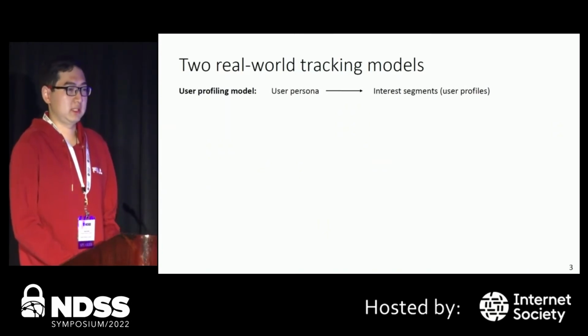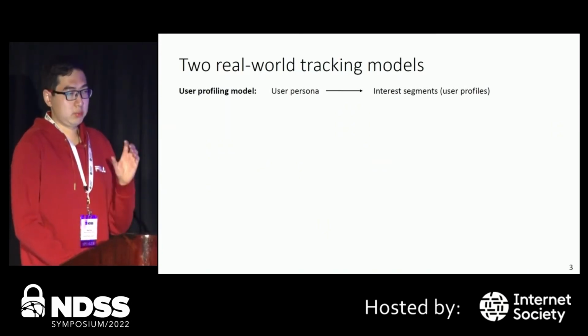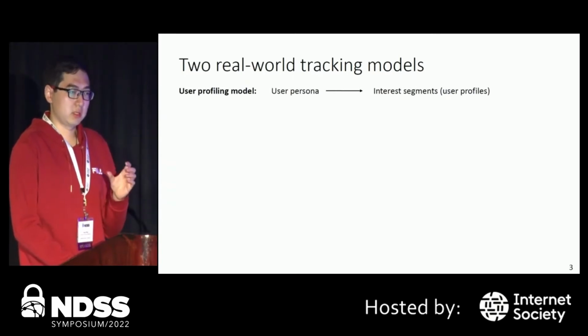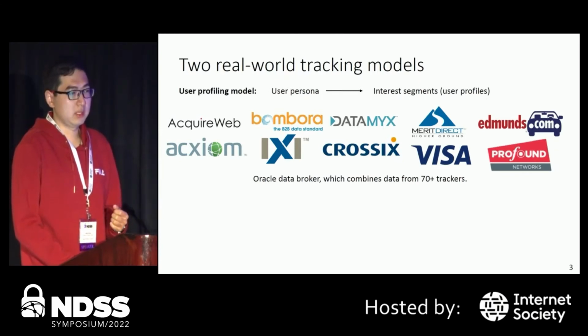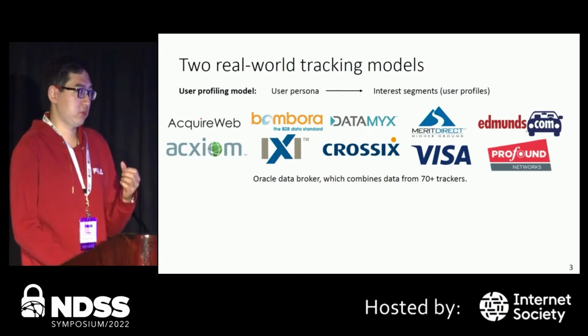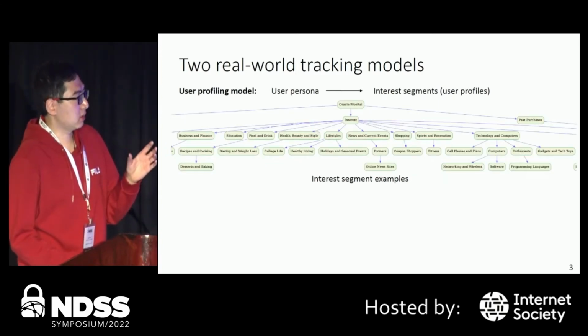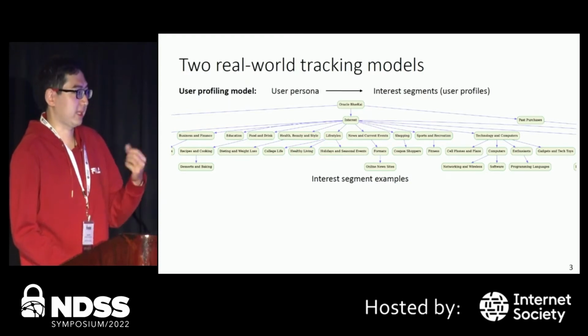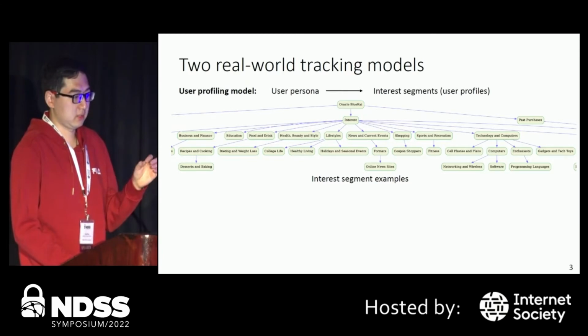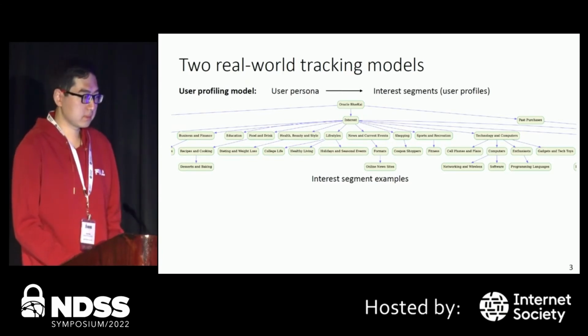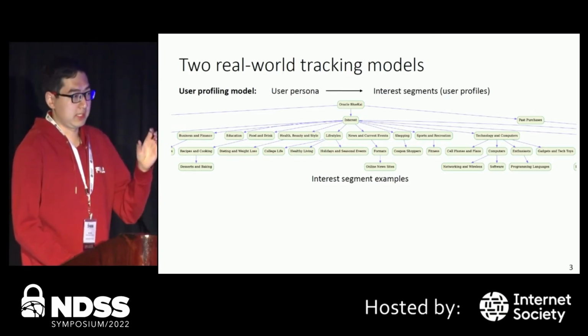The first one is the user profiling model, where the input of this model is the user persona, which means the user's web browsing history. And the output are interest segments. And we choose the Oracle data broker as our real-world user profiling model, since it's publicly available and it combines data from more than 70 trackers. And here are some examples of the interest segments by Oracle data broker. You can see that there are lots of categories and subcategories for user profiling, which can capture your interest in a very detailed way.